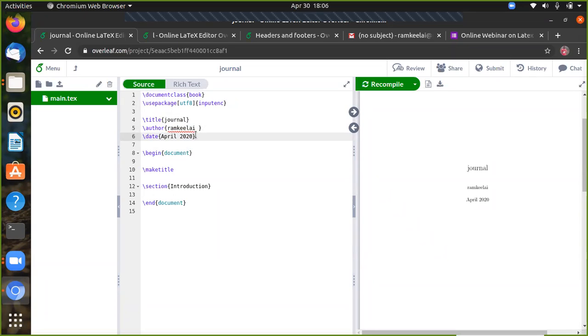Between the document class and begin document, you can call the packages or specified documents. Whenever you do the title, after that make the title information.